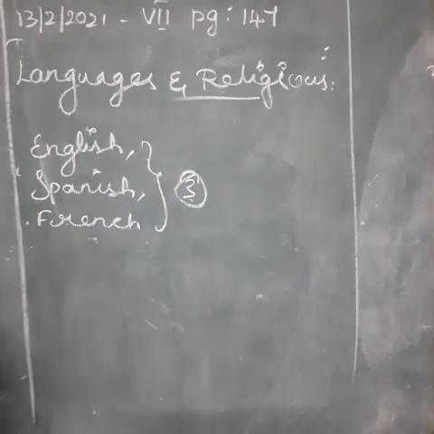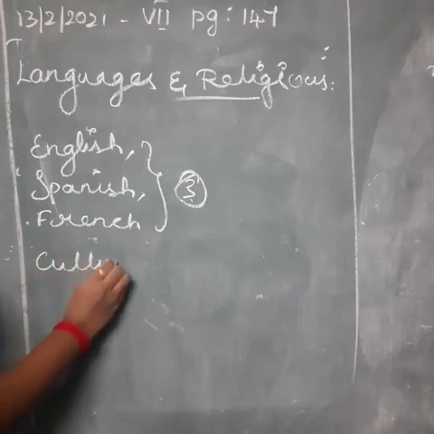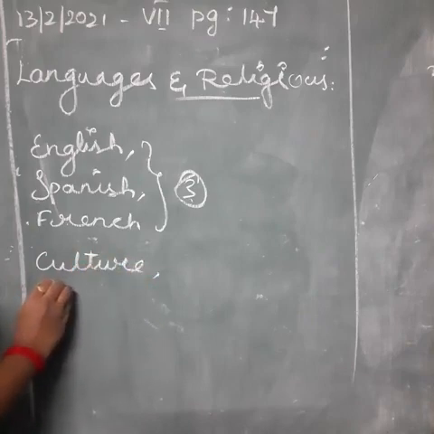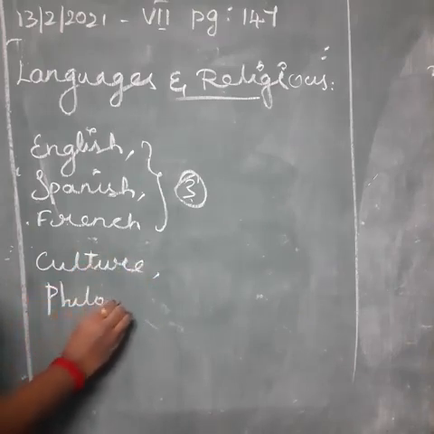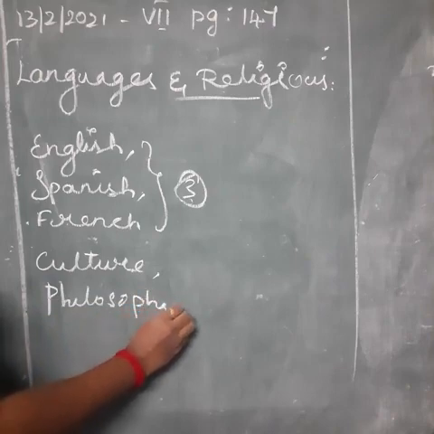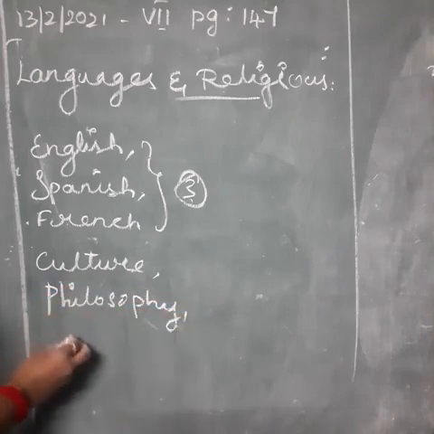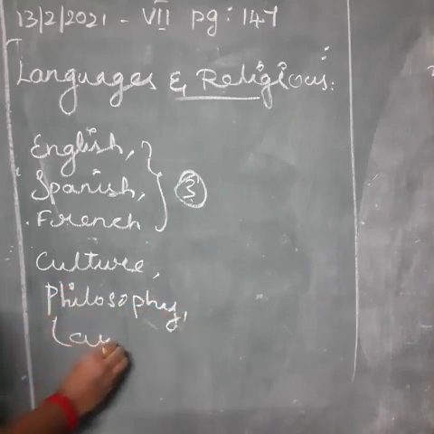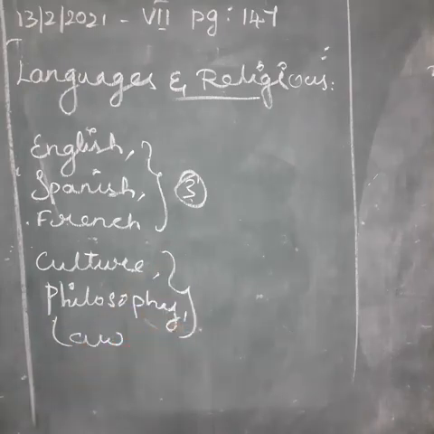Here religion, culture, philosophy and law have been influenced. These 3 are highly influenced. Among them, 80% of the people follow Christianity.